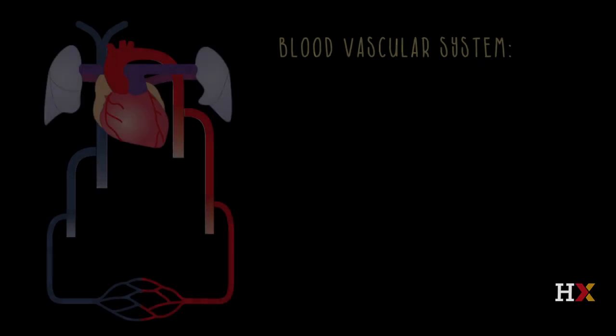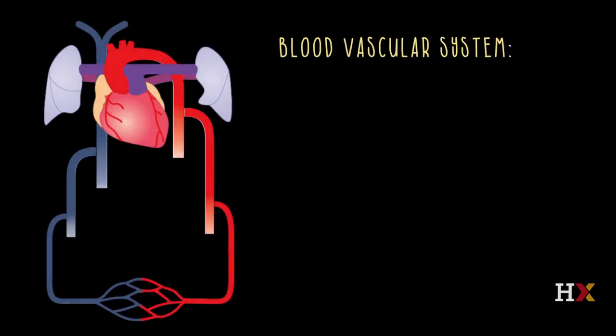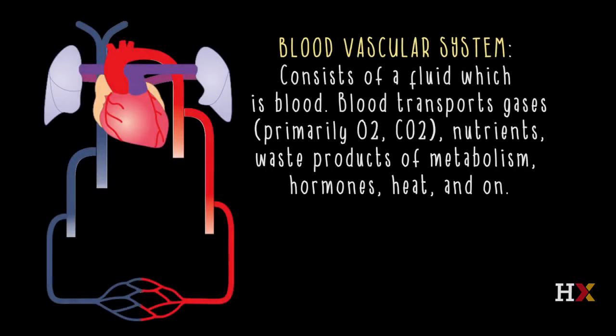In the case of the blood vascular system, the circulating fluid is blood, and blood will transport gases, primarily oxygen and carbon dioxide, nutrients, waste products, hormones, heat, and so on. Heat is not something that you ordinarily think of the blood vascular system as transporting, but the blood vessels do play an important role in carrying heat away from one region and to another, and also in cooling regions through